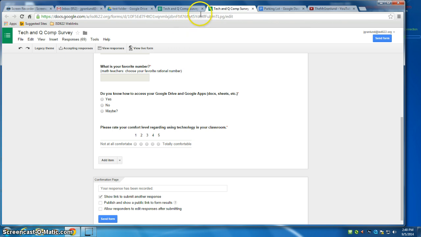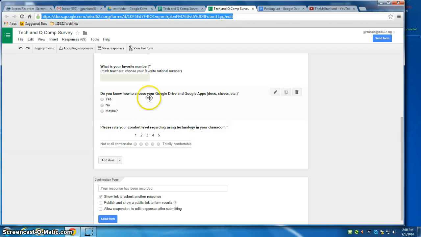In the computer lab where we were, we had Synchronize. We could use Synchronize and copy this link right up here, this google.com/a/blah, blah, blah, and send it to everyone in the class. Now sometimes this is impossible, so you can set up maybe a couple of computers, or kids can do this from their phone and fill this information out during class. So that's one way to do it.